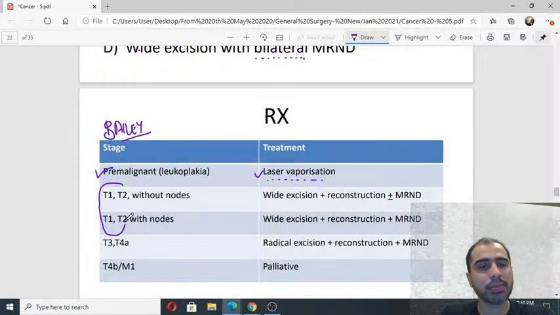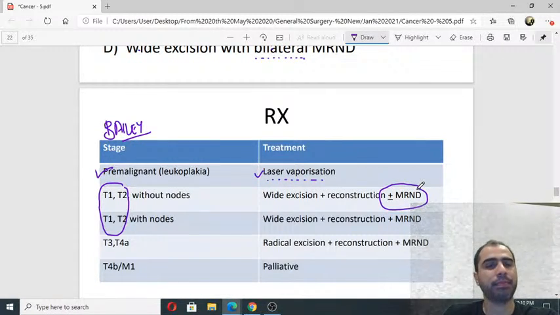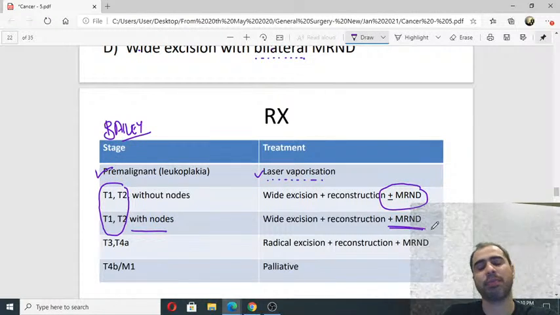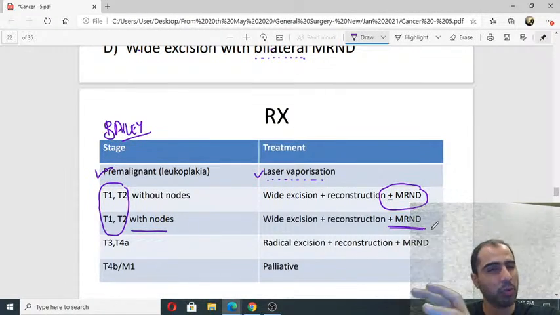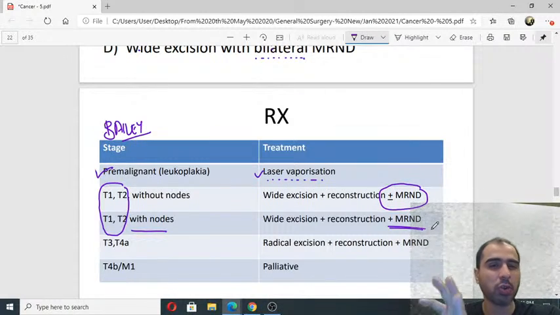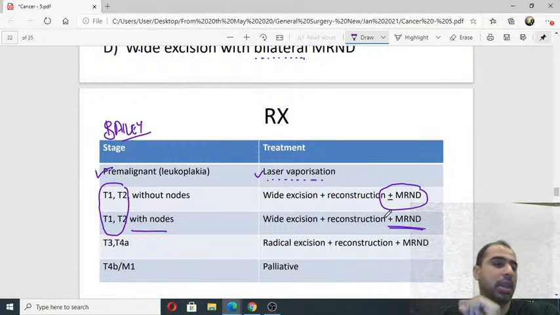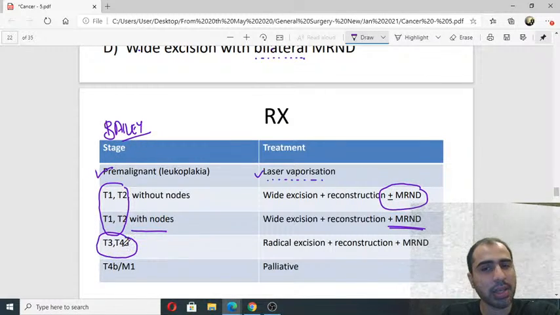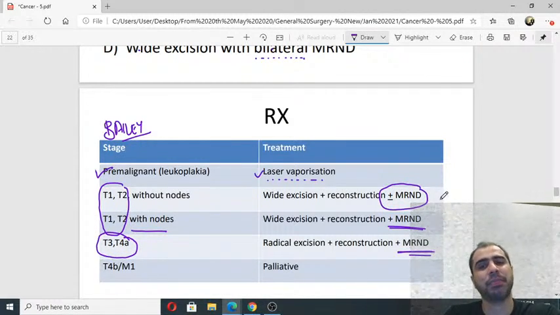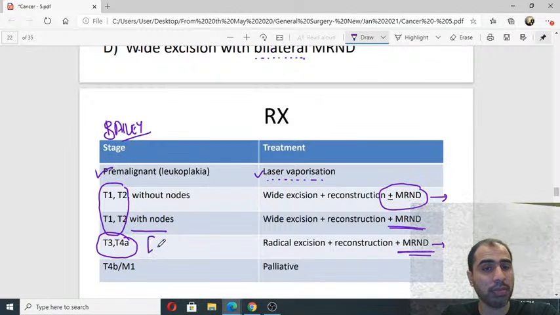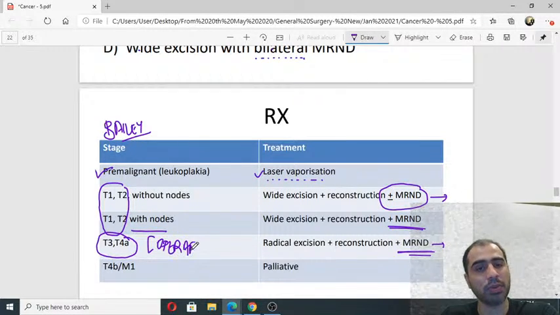Early tumors, removal of nodes is not mandatory. If nodes are involved, only then you will remove. If nodes are not involved, you can choose to not remove the nodes also. So this is a safe answer to write, with or without MRND. If nodes are present, like the case that we did, then of course you will remove the nodes. If the tumor is bigger in size, a little advanced, then you will always remove the nodes. इतना ही फर्क है. T1, T2 may remove the nodes. T3, T4A if it's operable, always remove the nodes.